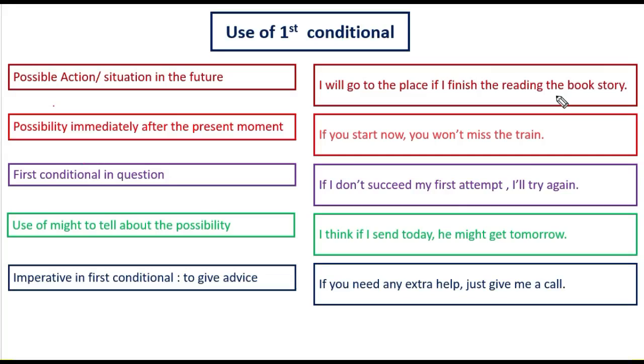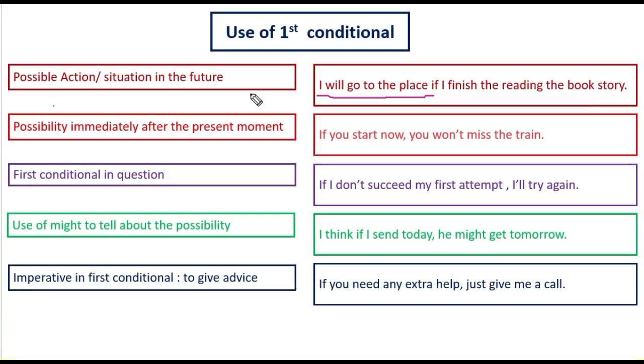I have already given the example before, and see that it is a possibility or situation in the future, what will be the possible action. I will go to the place if I finish reading the book story.